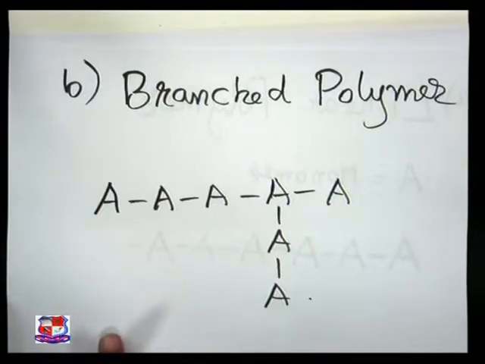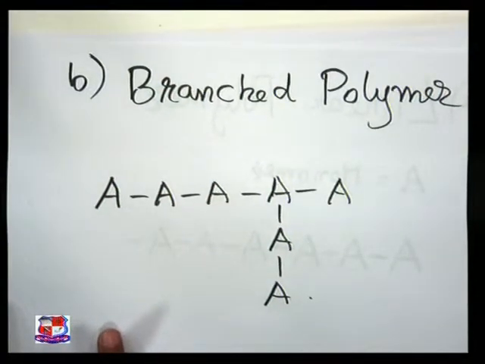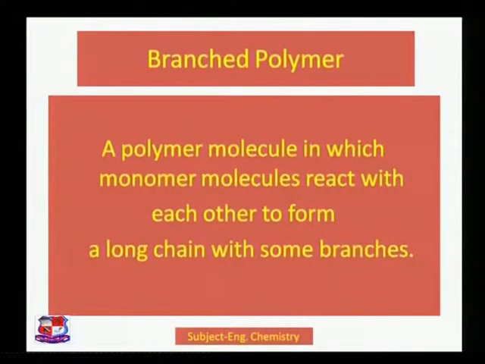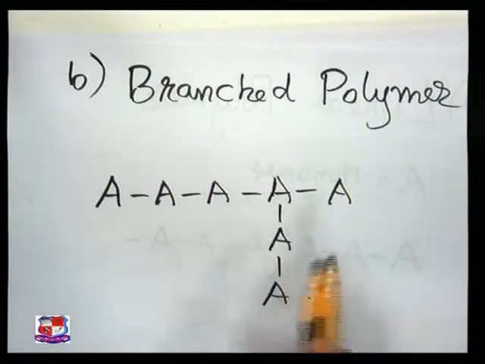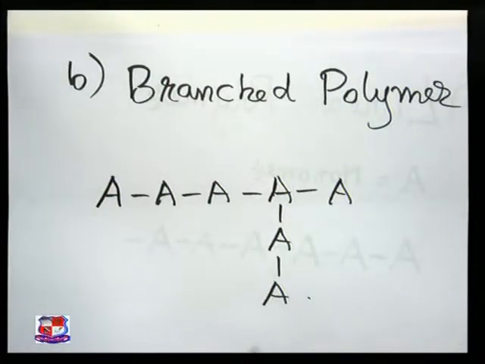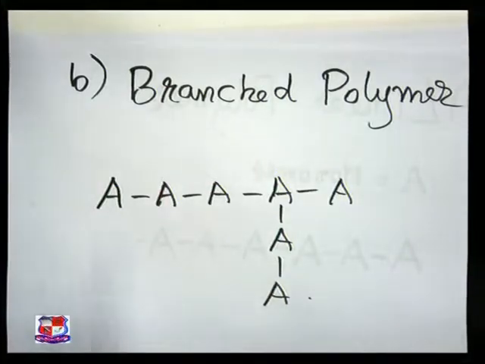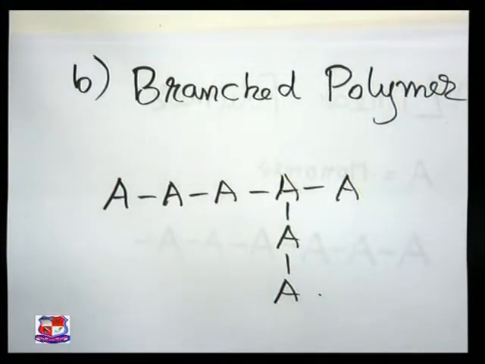So this is the structure of your branched polymer. Now the definition: a polymer molecule in which monomer molecules react with each other to form a long chain with some branches. You can see here a long chain is formed with some branches hanging below it. It can be here, it can be anywhere. So this is the thing for the branched.